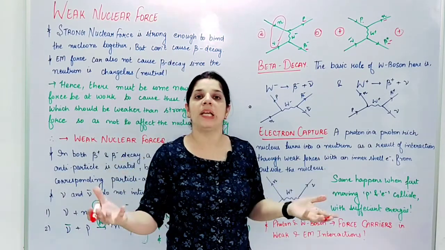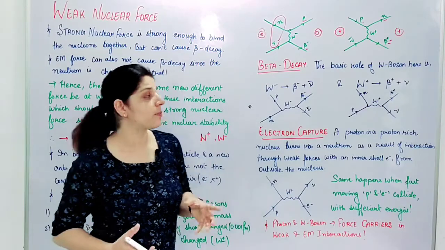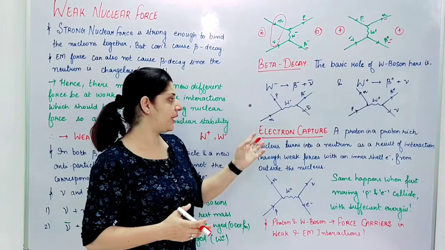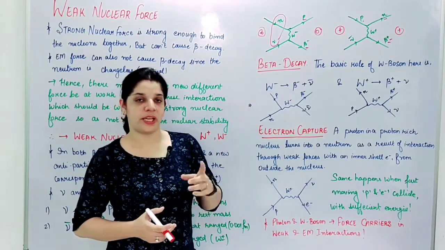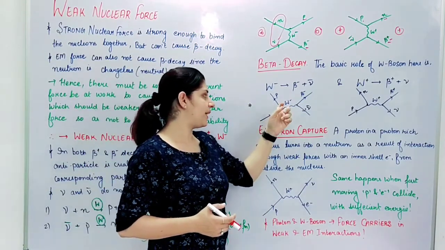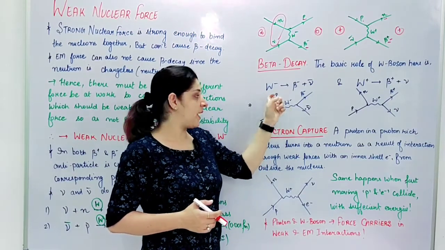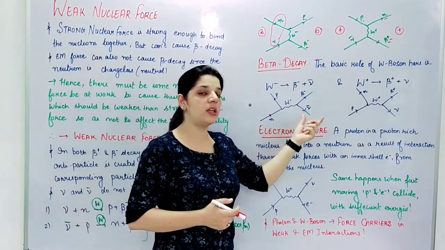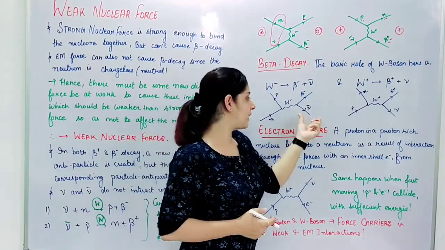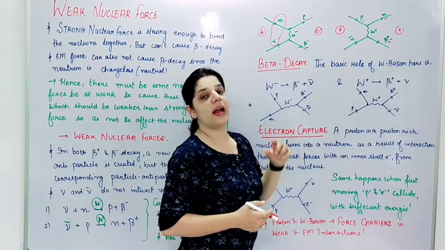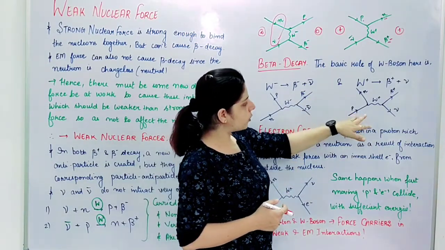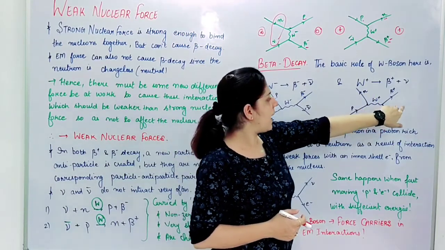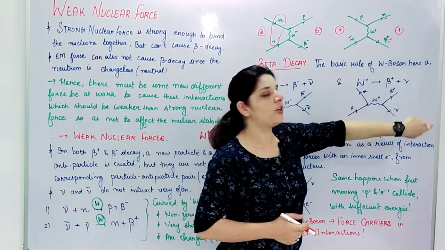So it's a 1 in a billion reaction, you can say, taking place. This will be a better analogy, or a better way to predict the beta positive and beta negative decays. The neutron is getting converted to a proton, and the side result is a W negative boson, which will further break down or decay into beta negative and antineutrino. Similarly, a proton will decay to a neutron, releasing a W positive boson and hence beta positive and neutrino.